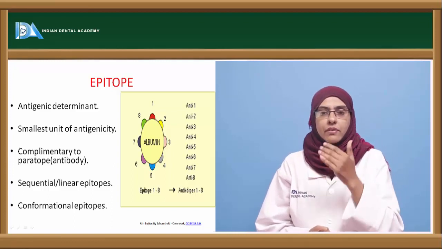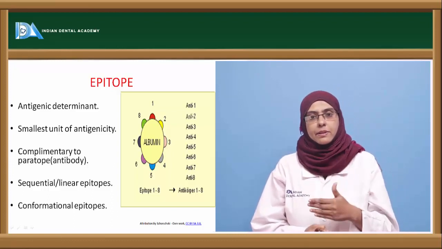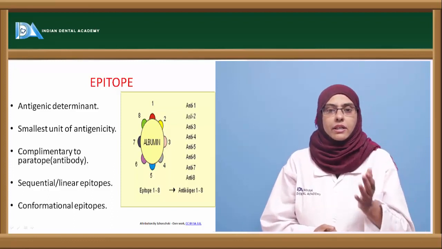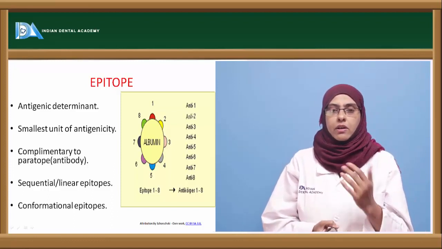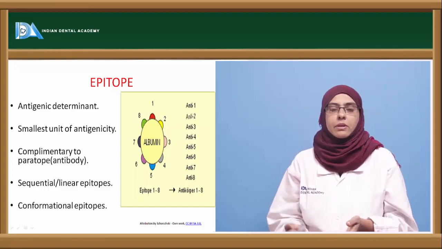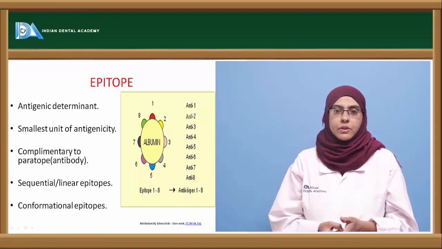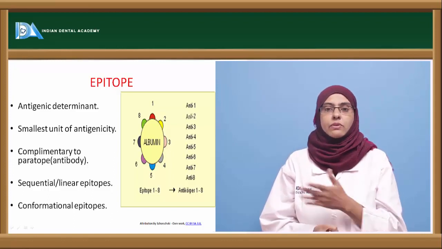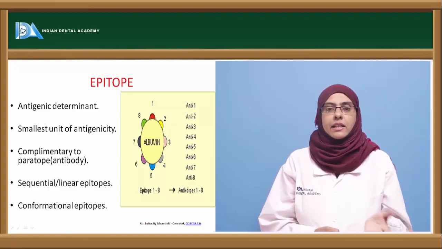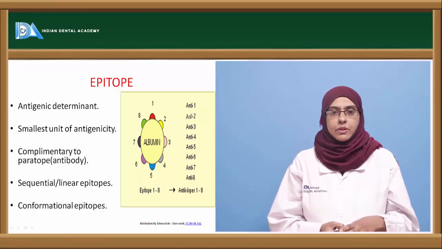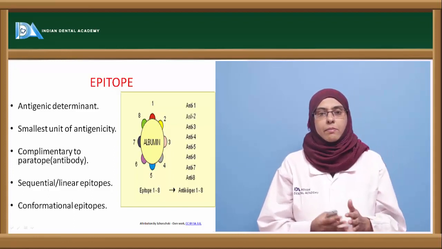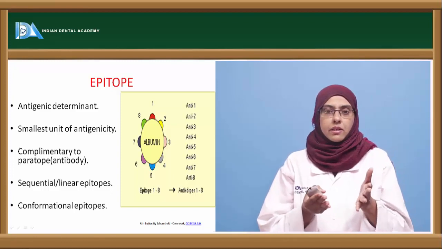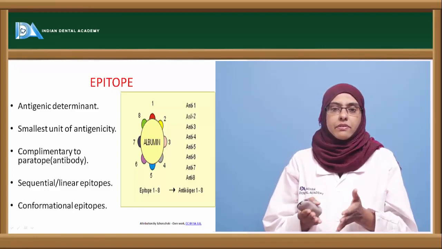So based upon where these antigenic determinant sites are present in an organism, whether they are in a linear or in a folded form, they can be called sequential epitopes, or they can be called conformational epitopes. So the T cells have the ability to recognize the sequential epitopes, whereas the B cell recognizes the conformational epitopes. Now the epitopes react with the paratopes to produce a specific reaction between them in an observable manner.